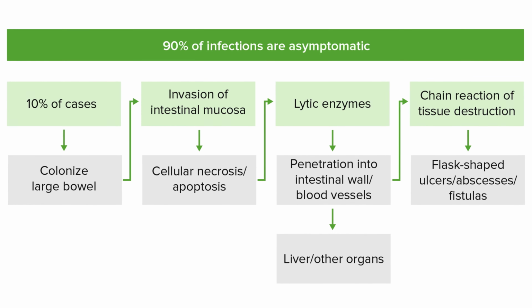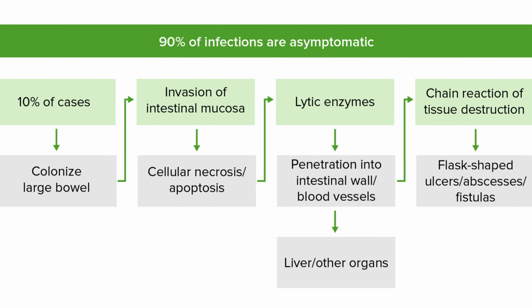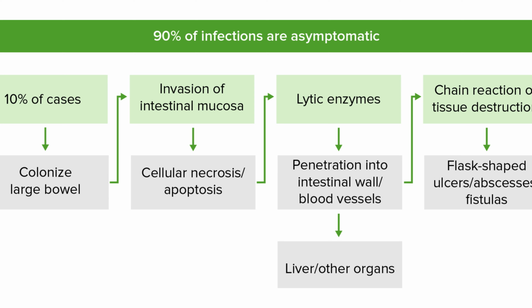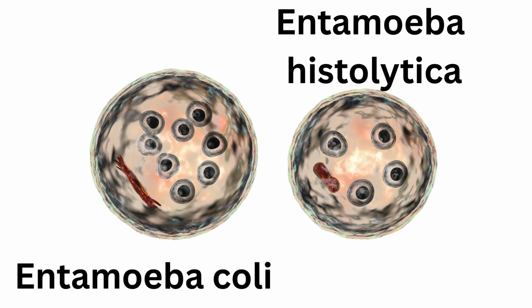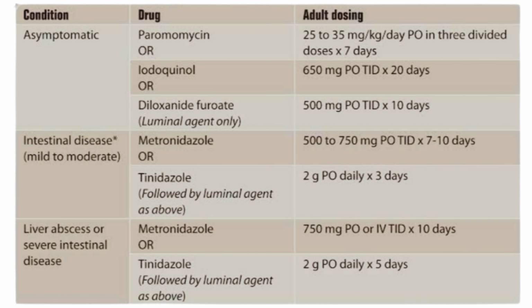Transmission occurs mainly through ingestion of food or water contaminated with cysts, which is why it is more common in areas with poor sanitation. Diagnosis can be made by detecting cysts or trophozoites in stool samples, and in cases of liver abscess, imaging and blood tests are used. Treatment usually involves Metronidazole, which kills the trophozoites, followed by another medication like paromomycin to eliminate cysts and prevent relapse.